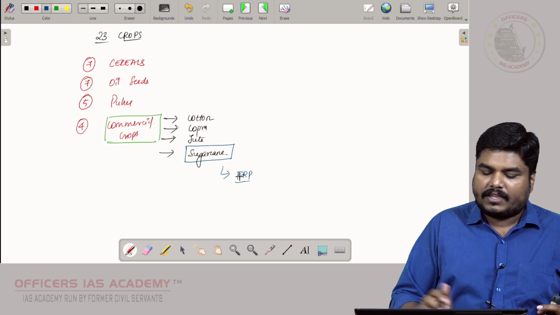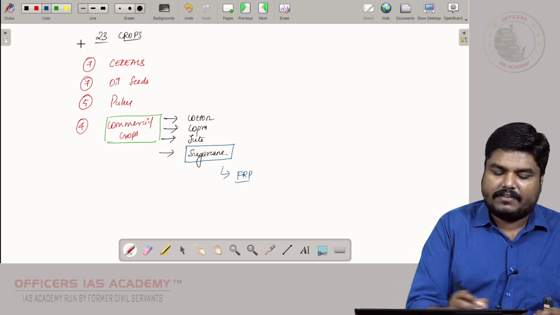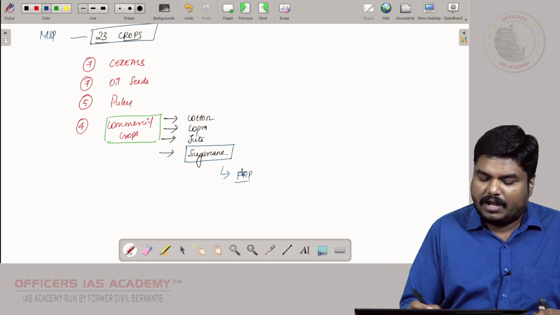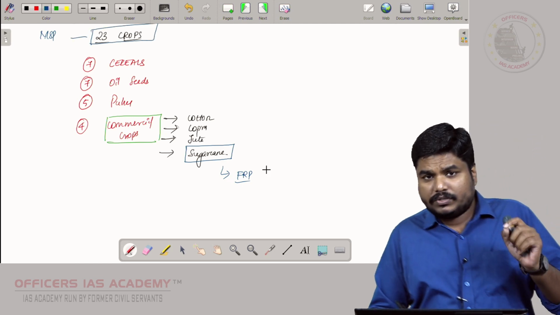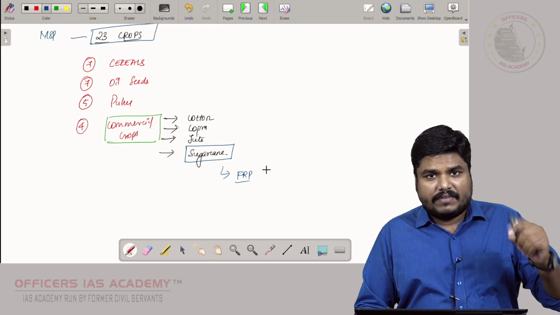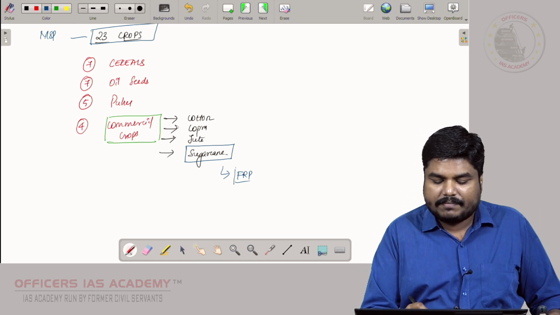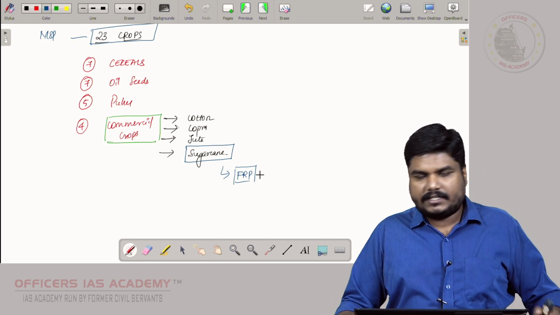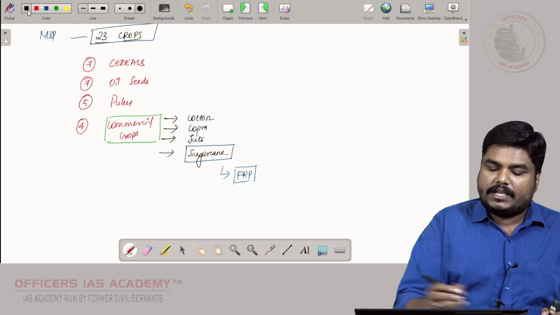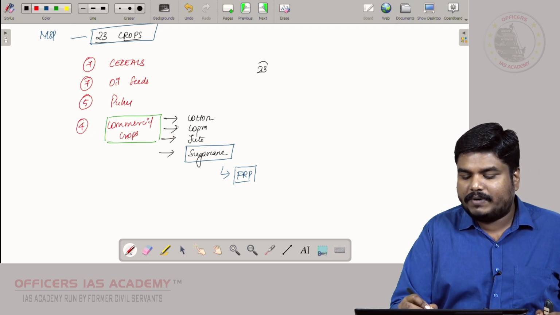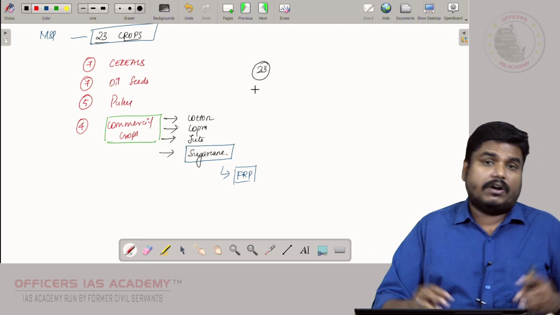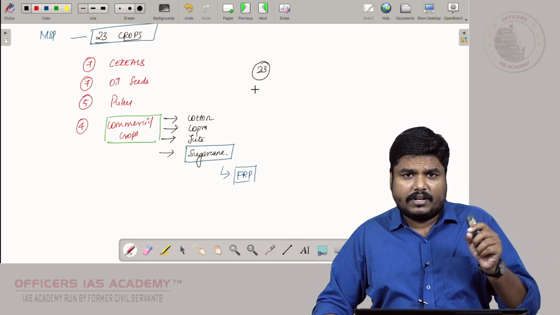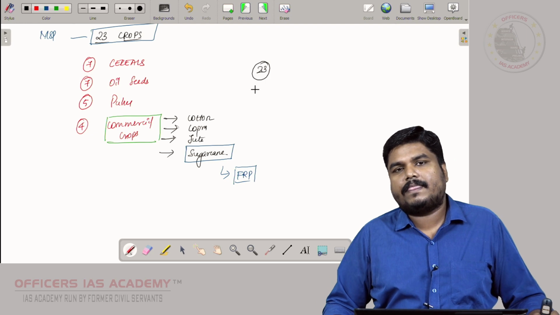However, in all the government documents, when they say MSP, they refer to 23 crops. The 23 crops include sugarcane. But for sugarcane alone, a special case, we have a separate concept called FRP, that is fair remunerative prices, about which we will discuss later. So this MSP is announced only for these 23 notified crops, and it is not available for all the crops.